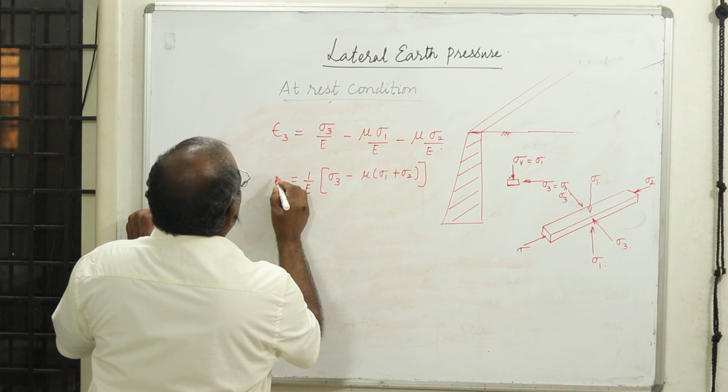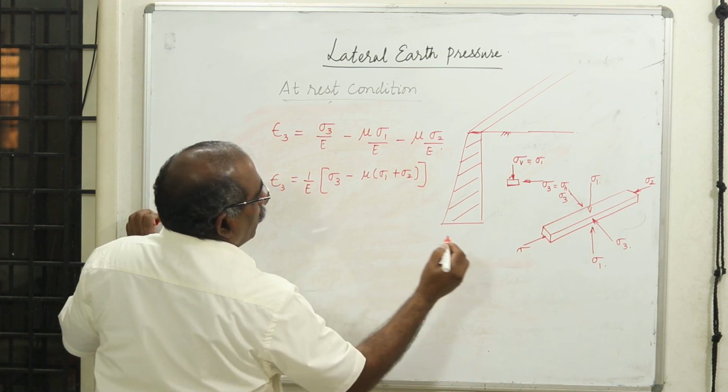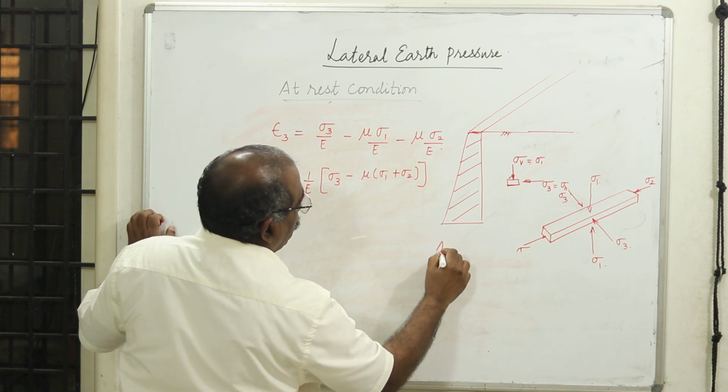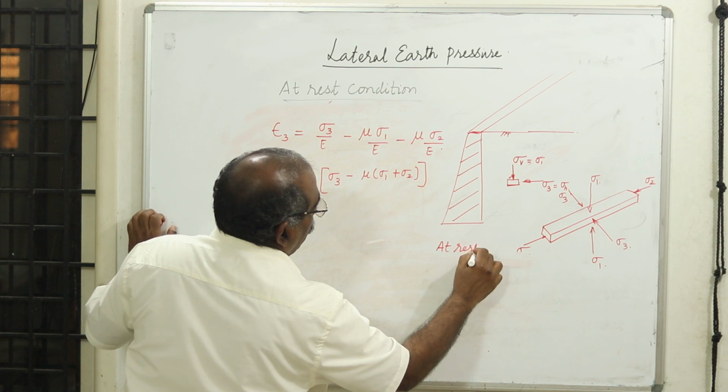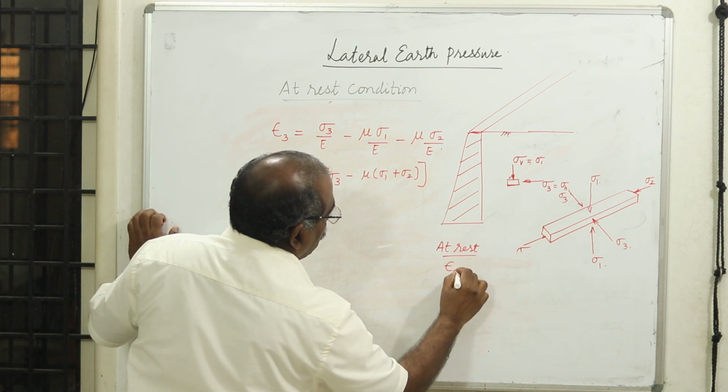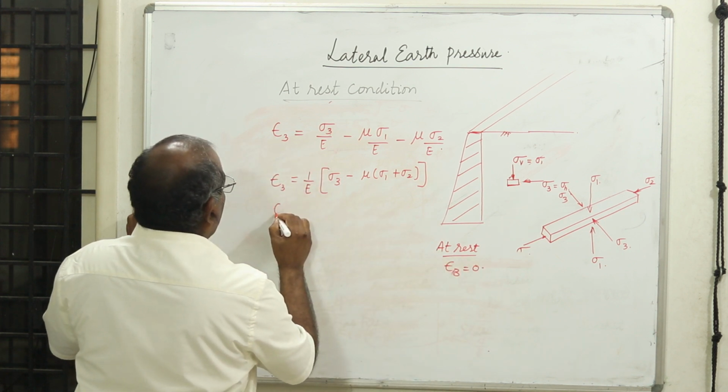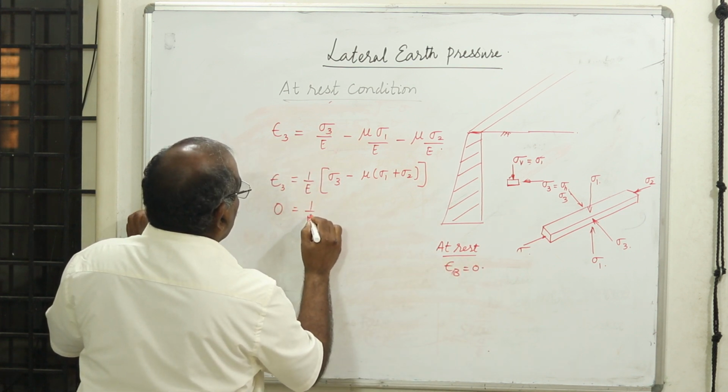Now students, we know that this is the at rest condition, therefore there is no strain in the lateral direction, so this expression must be equal to 0.